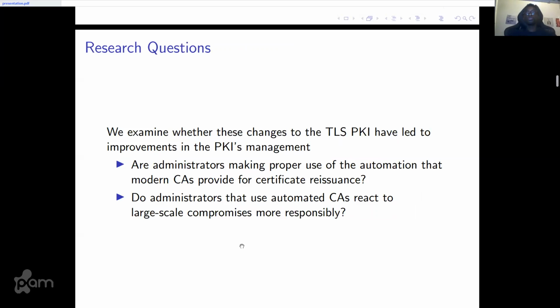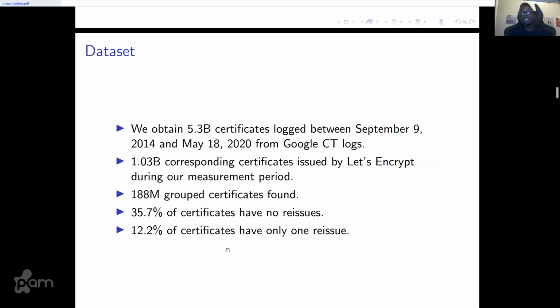In this work, we focus on two main research questions. We examine if administrators are making proper use of automation, and whether administrators who use automated CAs react to large-scale compromises more responsibly. For our data set, we used the certificates we found from 2014 until 2020 from the Google CT logs. We found about 5.3 billion. Out of that, we found 1.03 billion issued by Let's Encrypt, and about 188 million group certificates were found.